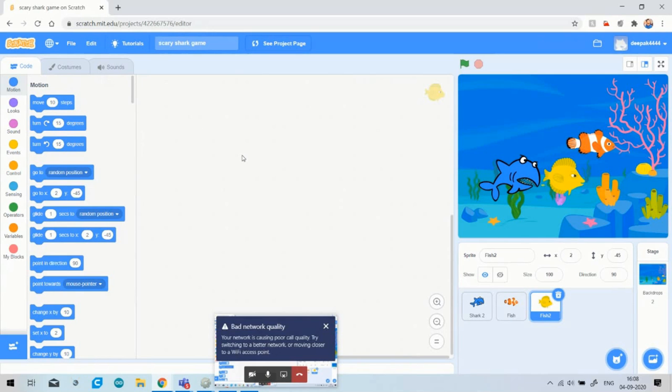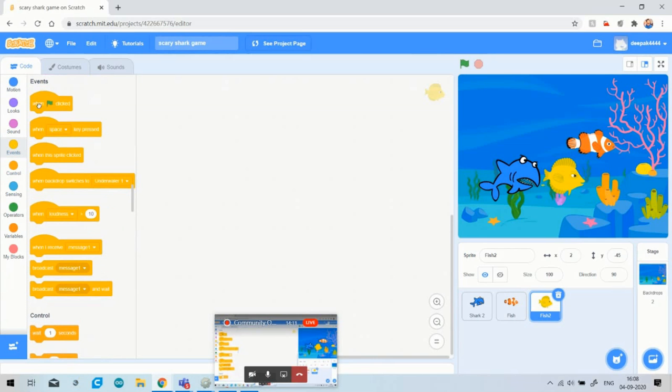As you know, yesterday I told you how you can start your own game. So just go to the events, click on the flag. My game will start through the flag. I told you that you can start your own game by choosing any button or any flag. I have chosen the flag button. So when flag clicked, okay, let's start our game.